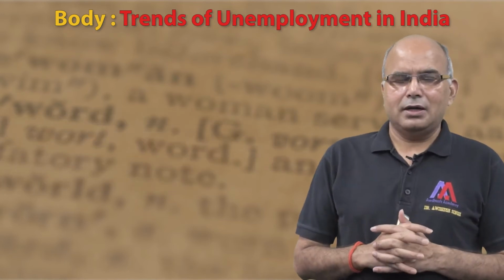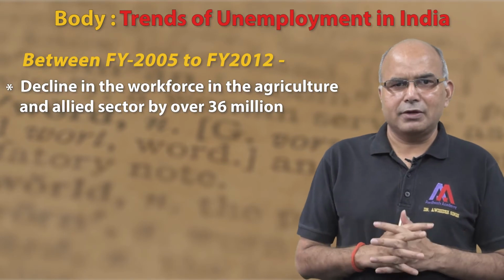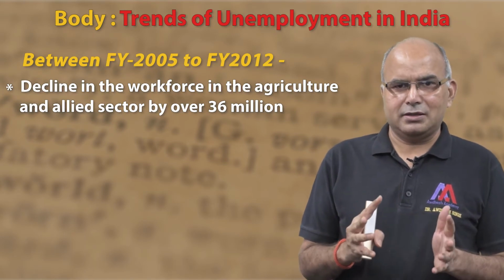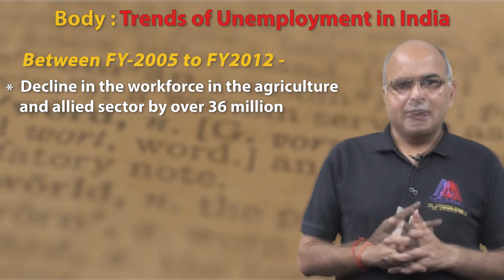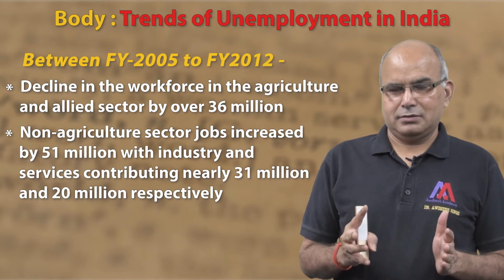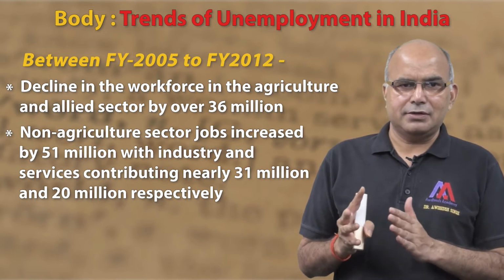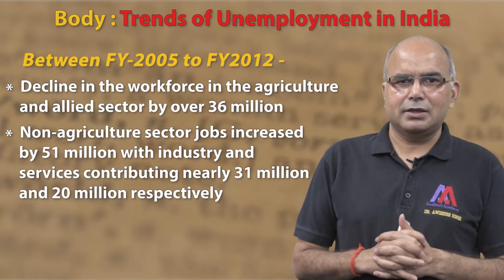Then in this period, that is 2005 to 2012, there has been a decline in workforce in the agriculture and allied sector by over 36 million or 3.6 crores. In the non-agriculture sector, jobs have increased by 51 million, where the industry and services contribution has been 31 million and 20 million respectively.